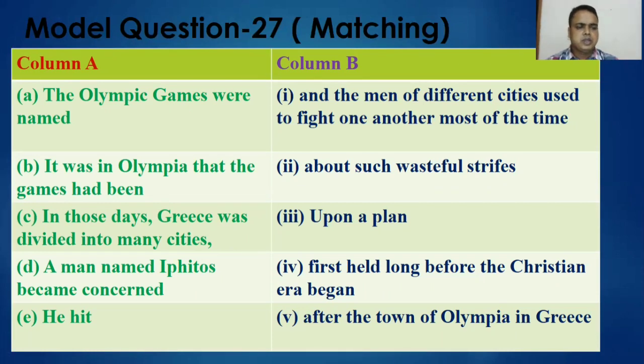Okay, now number D, a man named Ephitos became concerned about such wasteful strifes. So number D will be matching with number 2. Then number E, he hit upon a plan.